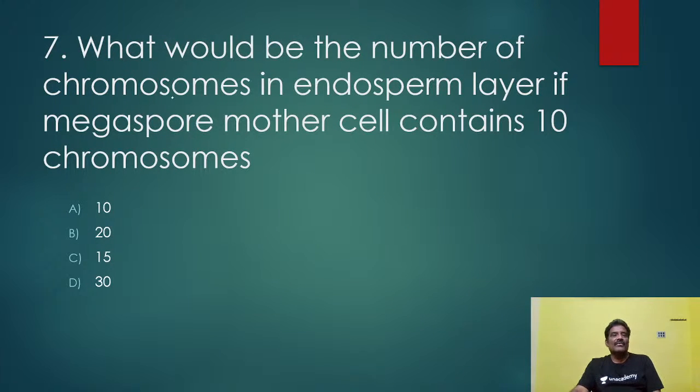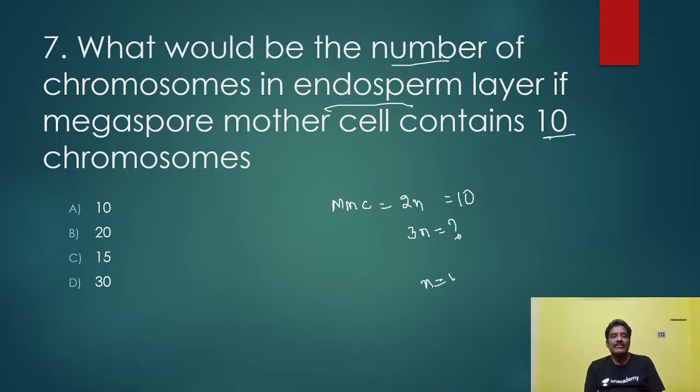What would be the number of chromosomes in endosperm? If the megaspore mother cell contains 10 chromosomes, how many chromosomes does the endosperm have? Here you see, the megaspore mother cell contains 10 chromosomes. I mean 2n, it is the 2n condition. And endosperm is 3n.